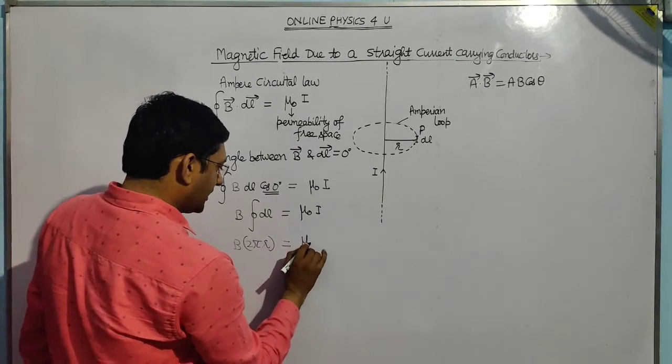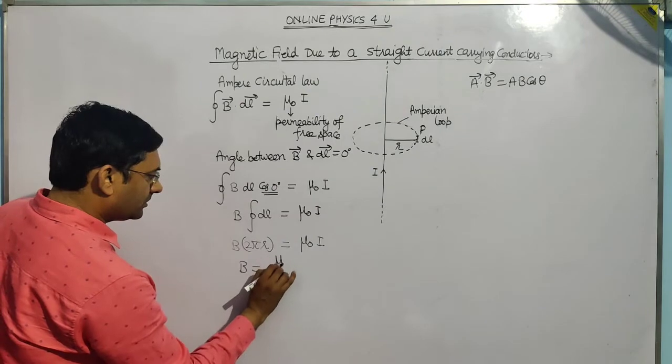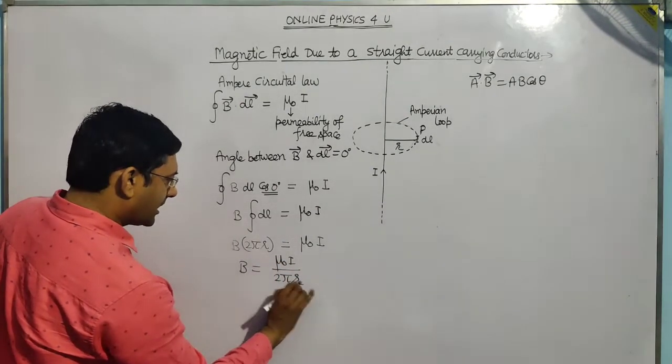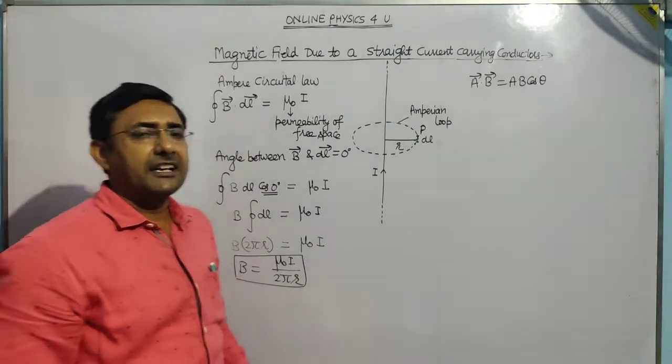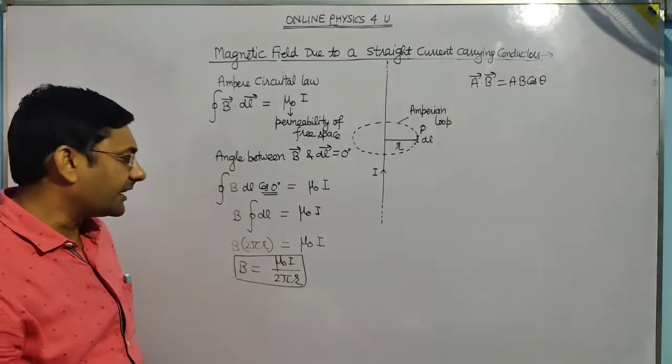So B equals mu naught I divided by 2 pi r. This is the magnetic field due to a current carrying infinitely long straight conductor or wire.